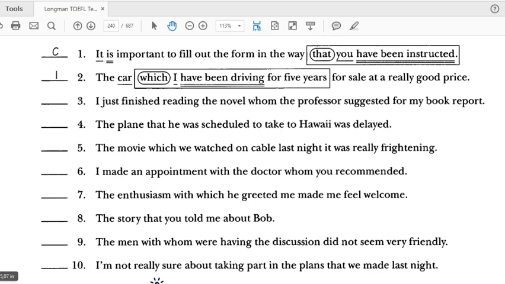Number 10: I'm not really sure about taking part in the plans that we made last night. I, subject, verb. Where's the connector? The connector is that, then subject, verb. So statement number 10 is correct. Is it an adjective connector? Talking about taking part in the plans that we made last night, this explains the plans.